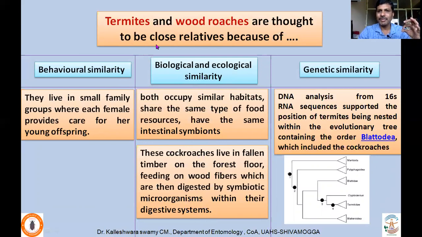Coming to genetic similarity, DNA analysis from 16S rRNA sequence. DNA barcoding is a very important advancement which easily identifies whether they are closely related or distantly related. They supported the position of termites being nested within the evolutionary tree containing the order Blattodea, which includes cockroaches. So you can see here termites.